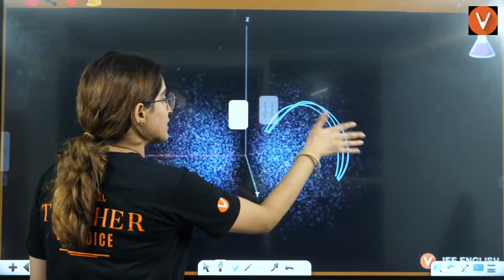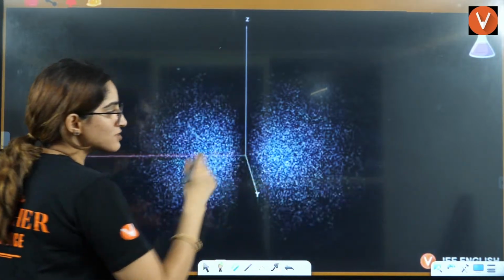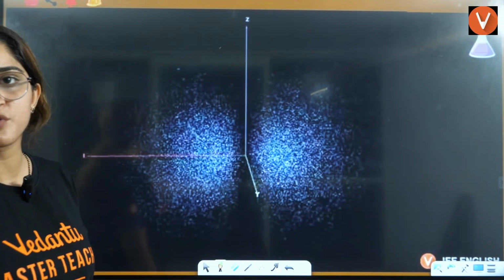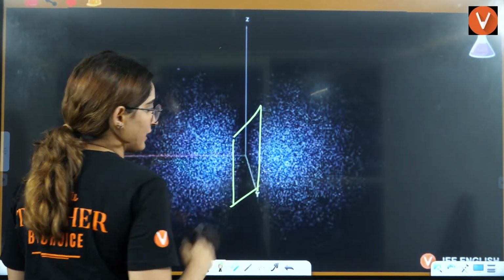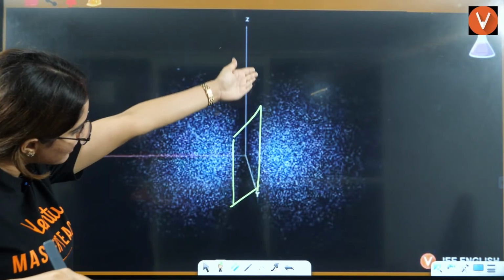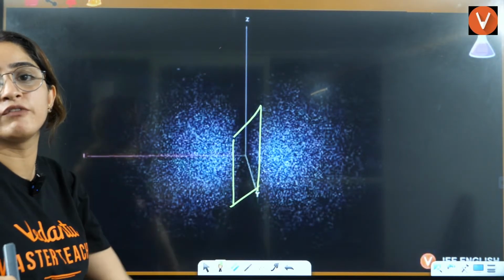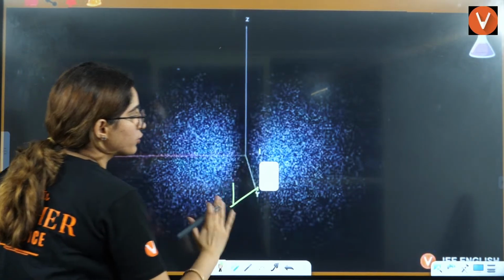If you see this here, as I have already shown you, there is no radial node, and across the radius the probability is not decreasing, but it's across the angular plane. So that's why this is an angular node. You pass a plane like this and that plane will have 0 electrons. That is called angular nodes.